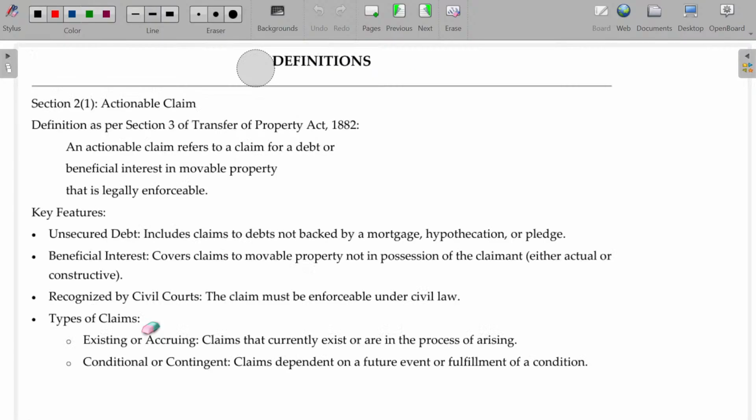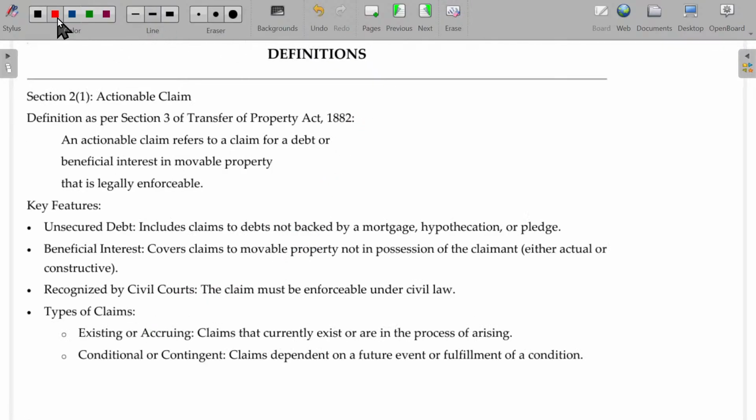Actually, actionable claim is not defined under the GST Act. Anyhow, Transfer of Property Act Section 3 defines actionable claim. An actionable claim refers to a claim for a debt or beneficial interest in movable property that is legally enforceable. Legally, I have the right to get it. Some examples are unsecured debt.